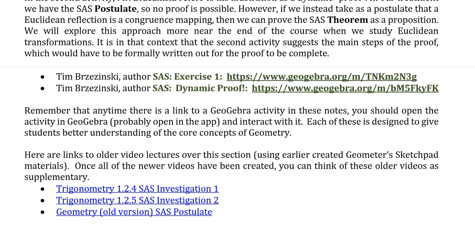These older ones were put together using Geometer's Sketchpad, which is mostly out of use now, not really available. But nevertheless, you can see this again and reinforce it again. I don't want to completely delete these videos. You can consider those optional in my class.